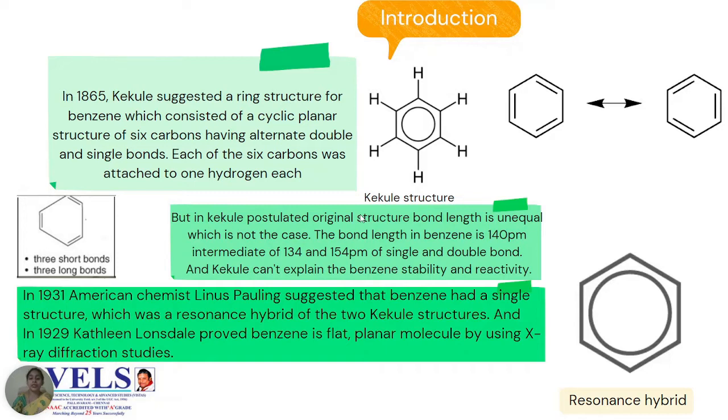After a few more years, another scientist from America called Linus Pauling suggested that the benzene structure doesn't exist in 2 Kekulé forms, but it equilibrates between the 2 Kekulé structures, and it is called a resonance hybrid, which you can see at the bottom right corner. One more scientist, Kathleen Lonsdale, in the year 1926, showed that the benzene structure is flat and planar by using X-ray diffraction studies.